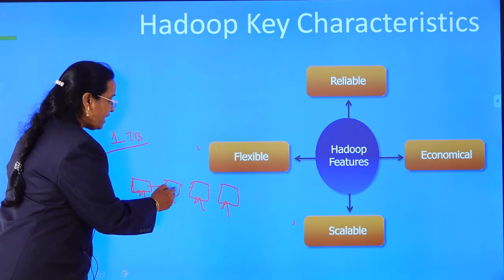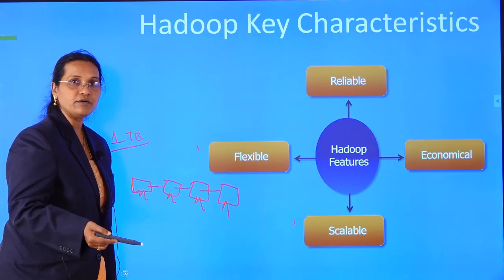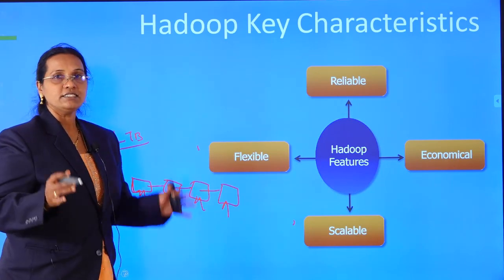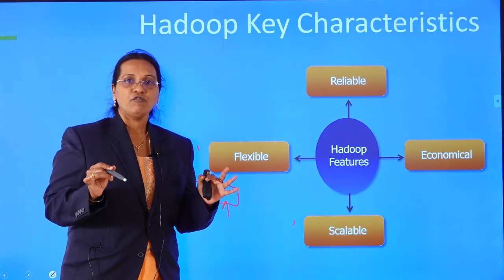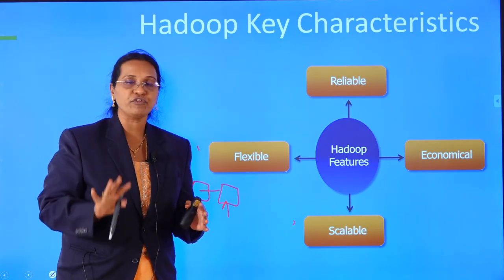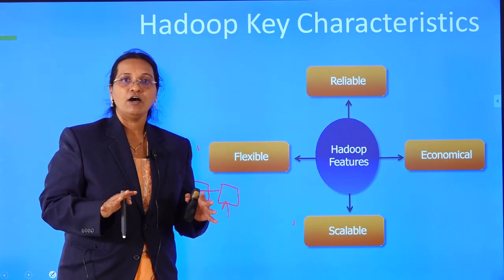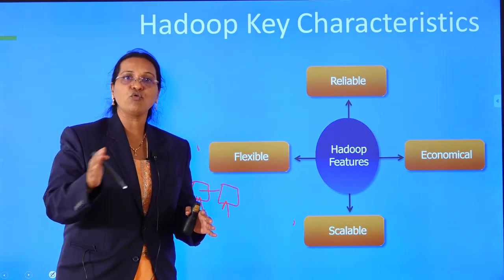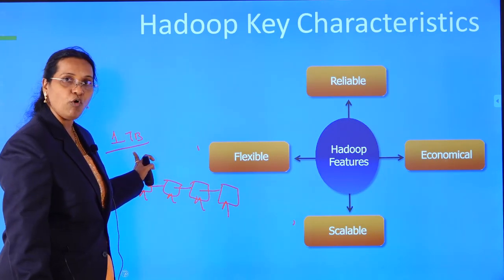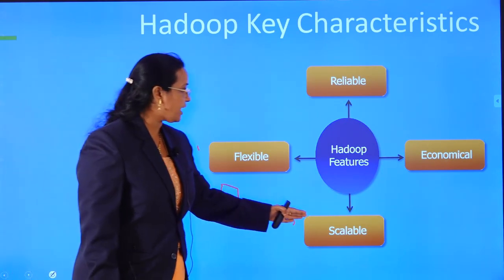So suddenly my company progressed and the data size increased. For that purpose, I can't work with the same 4 nodes, I have to increase them. It is as simple as this: if my company is smaller, I will employ only 4 software engineers. If my company is getting more projects, I require 50 software engineers. That is called your nodes. You need to increase your nodes. So once my company started getting more data, I have to increase the nodes. That is called scalable here.